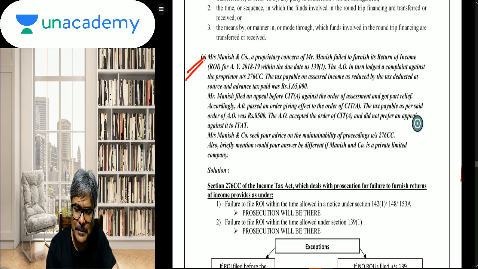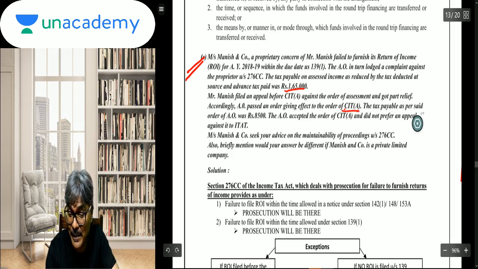The tax payable on assessed income, as reduced by the tax deducted at source and advance tax paid, was 1,65,000. Manish filed an appeal before the CIT(A) against the order of assessment and got part relief. Accordingly, the AO passed an order giving effect to the order of the CIT(A). The tax payable as per the said order.